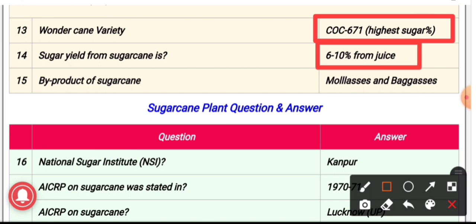15th question, the byproduct of sugarcane. Byproducts of sugarcane are molasses, bagasse, press mud. These are all the byproducts of sugarcane. Molasses is used for alcohol production, bagasse is used for fuel and paper making, and press mud which contains lime is used for reclamation of acidic soil. And in Brazil sugarcane is also used as a source of energy.